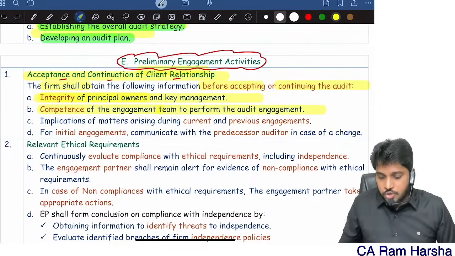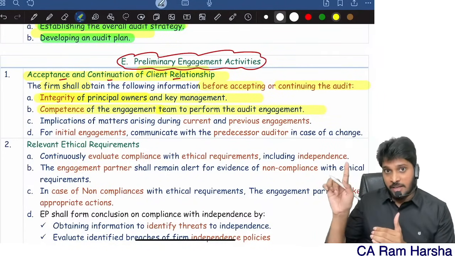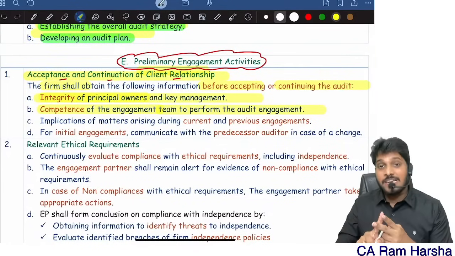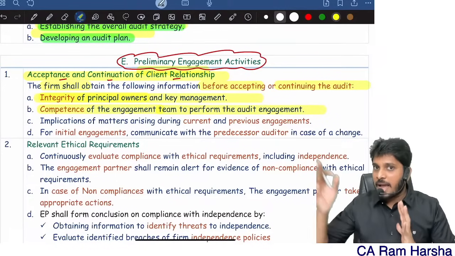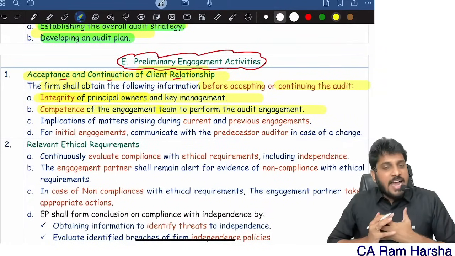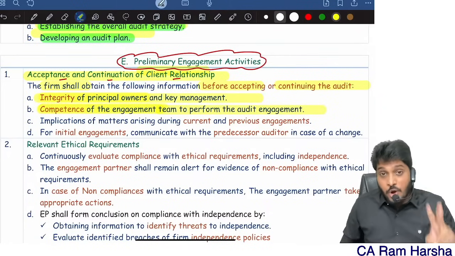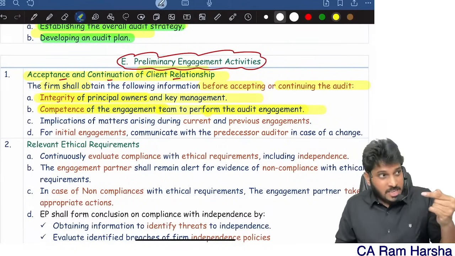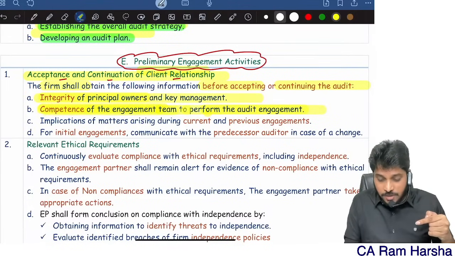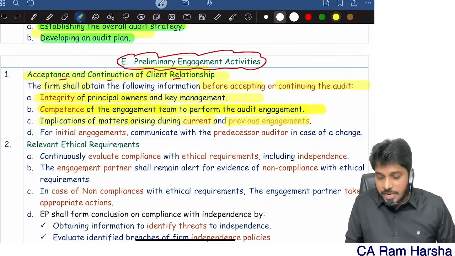Competence of the team members to perform. See, before I accept a client, first I will ask, is he a good guy? Is the client an honest guy? Second thing, he is asking me to do some work, right? Can I do that work? Suppose a bank is asking me to do a bank audit and I don't have any experience in bank audit, I will not do it. So the second important thing I should check before I accept a client is the competence of my team members, whether I have the competence, the competence of the engagement team. Third one, any matters arising during the current or previous engagement.